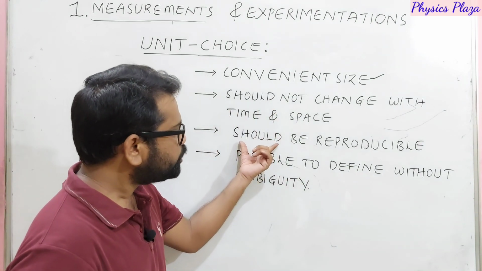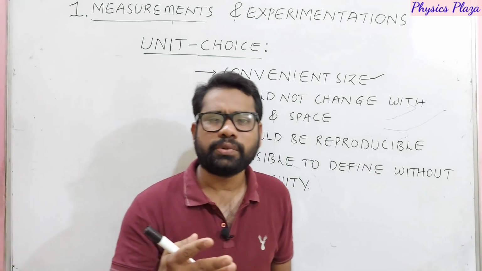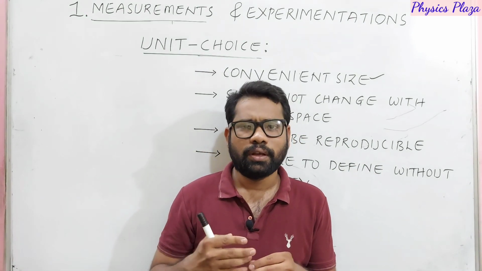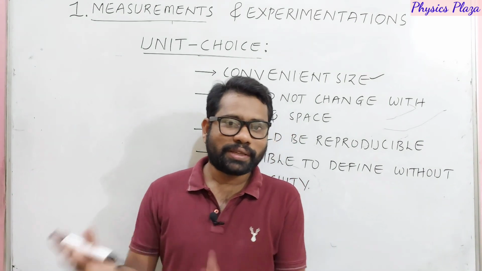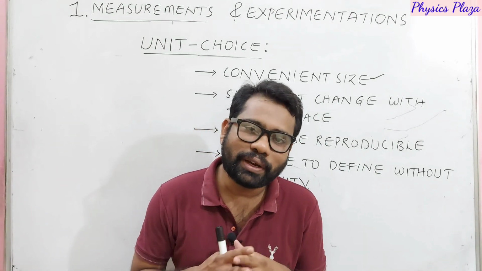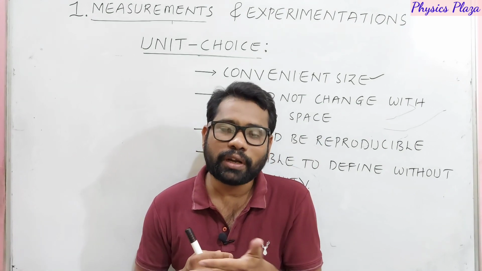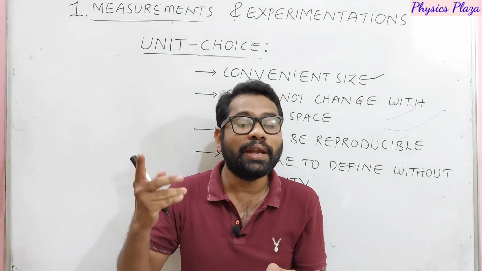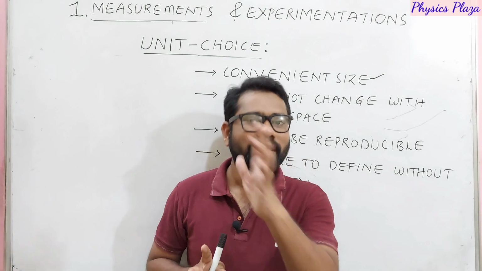Come to the third one. It should be possible to reproduce. Suppose a shop person uses a kg weight daily to measure weights. Somehow, one day he loses it. He cannot use a stone instead of the 1 kg weight, right? So he has to get it again. So it should be available in the market, when it is easily reproducible.